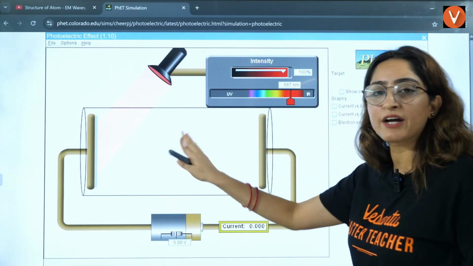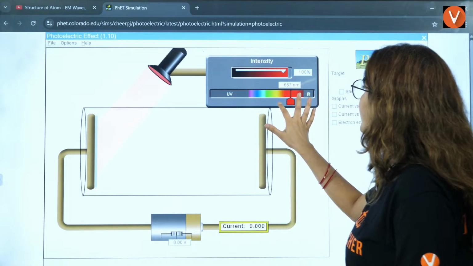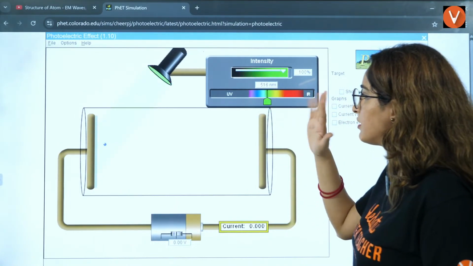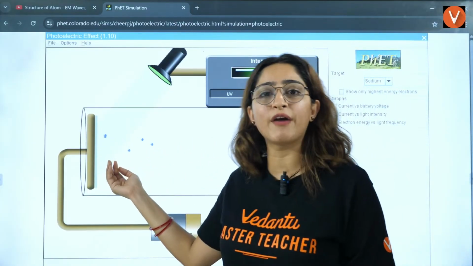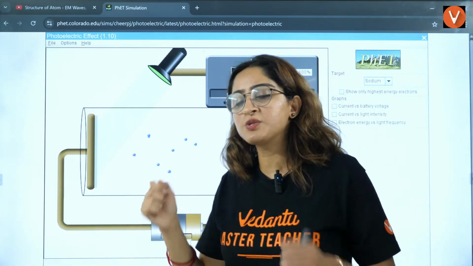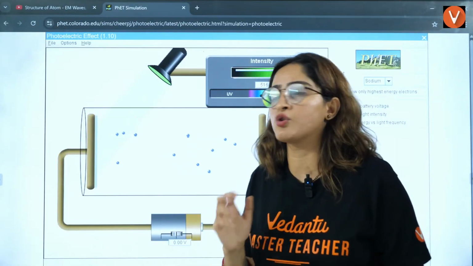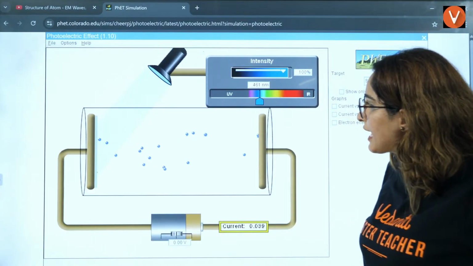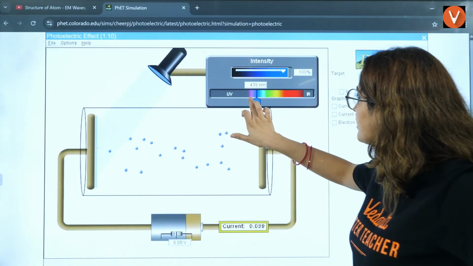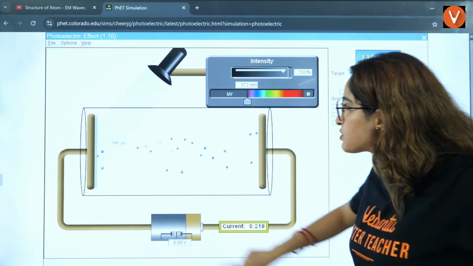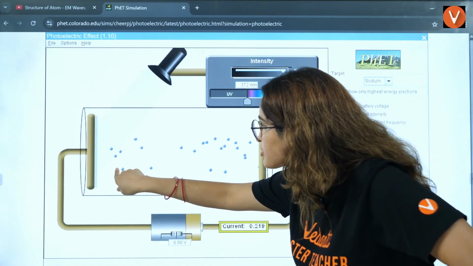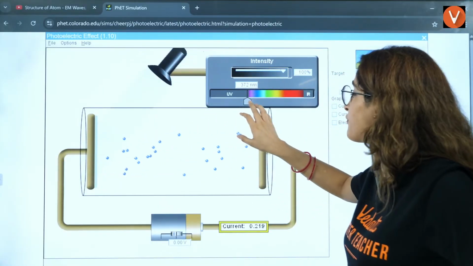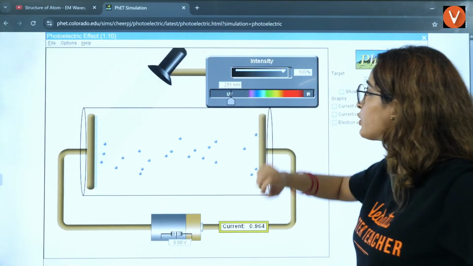Red, there is no electron being ejected. Okay, let's put it to yellow. Electron not being ejected. Green, one electron is being ejected at a very, very small speed. The electron is moving slowly. Now, can you see this here? Electron is being ejected. Can you see the speed of the electrons coming from this particular wavelength has increased, this frequency has increased.